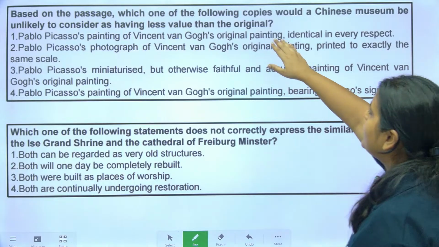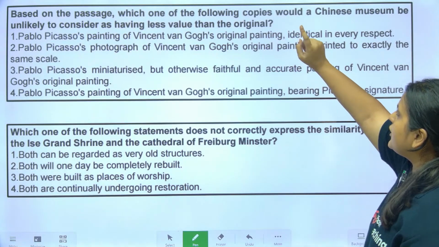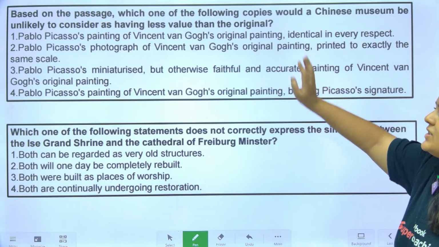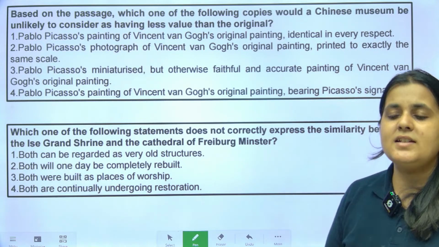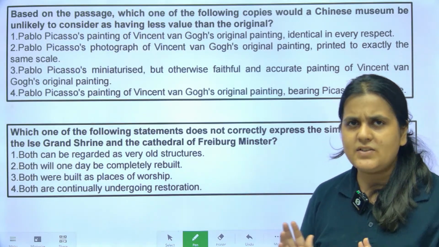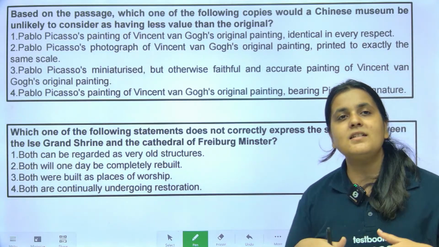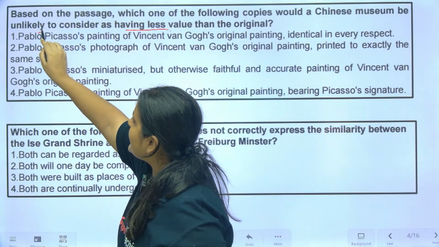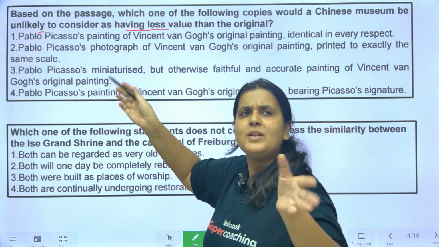See, which one of the following copies, this is an application question, a critical reasoning question. Which one of the following copies would a Chinese museum be unlikely to consider as having less value? Meaning, which of these will they not consider as having less value? Unlikely to consider means not. So they will not consider that it has less value. According to them it is equally valuable. So which of these options would they consider as equally valuable? Not less value means it is of equal value.